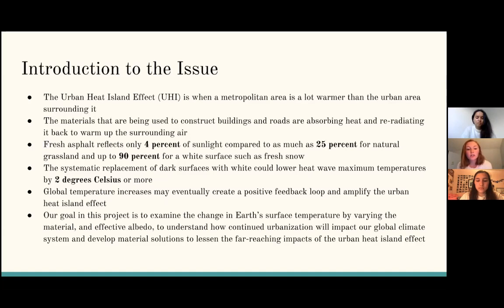Our goal in this project is to examine the change in Earth's surface temperature by varying the material and effective albedo to understand how continued urbanization will impact our global climate system and develop material solutions to lessen the far-reaching impacts of the urban heat island effect.